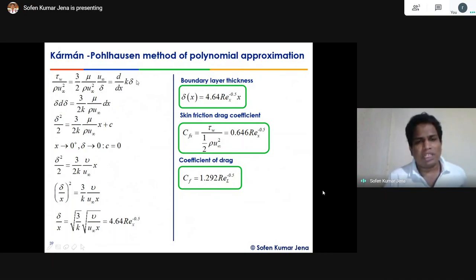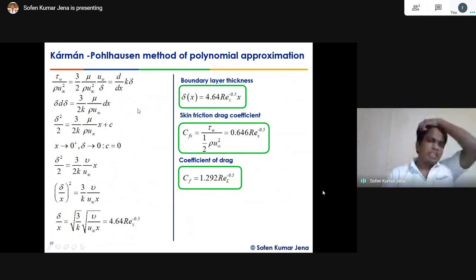If this delta comes to this side, delta into d delta equals how much? 3 by 2k, the k comes to this side, 3 by 2k, mu by rho u infinity. The u infinity terms cancel over here. Rho by u infinity, multiplied by dx. Now you integrate both the sides. If you integrate both the sides, delta d delta integrates to delta square by 2, this is an indefinite integration, right? Plus 3 by 2k, mu by rho u infinity, dx integrates to